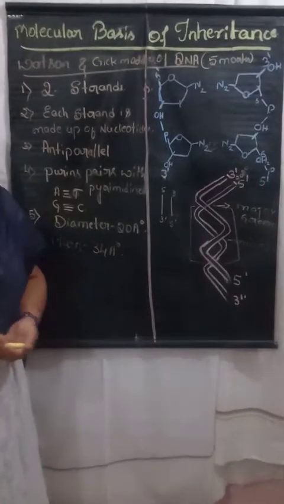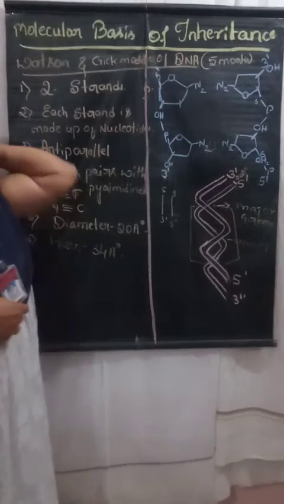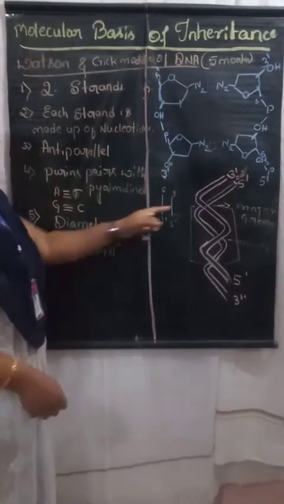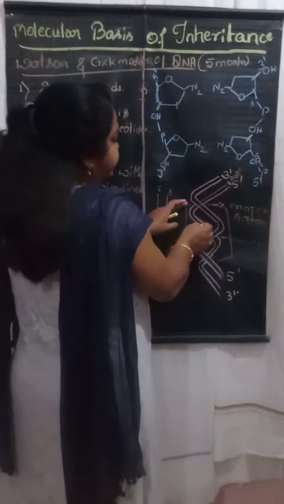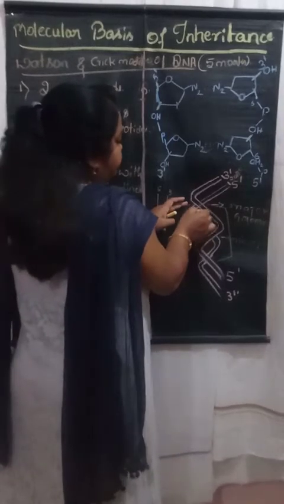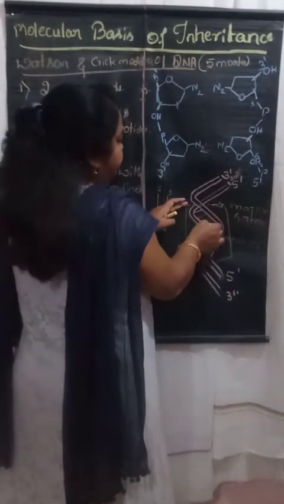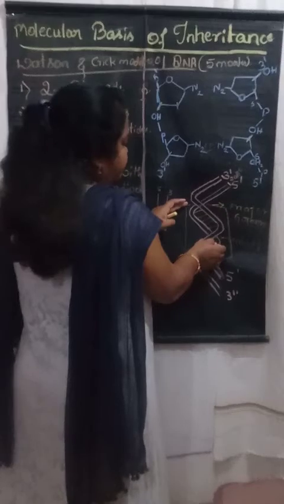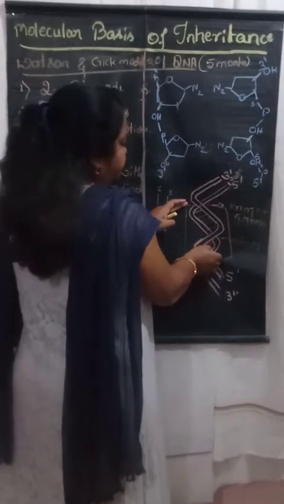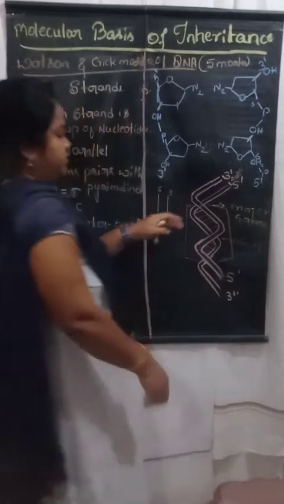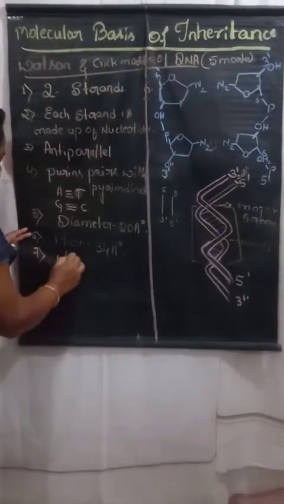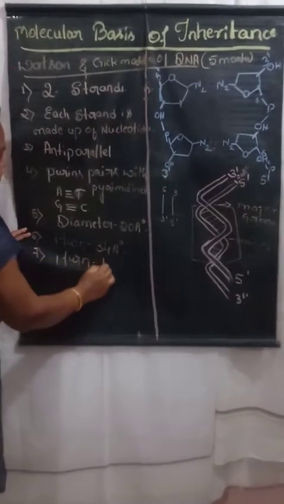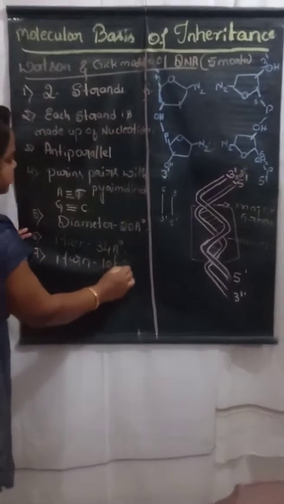And in one complete turn, we will see 10 base pairs. 1, 2, 3, 4, 5, and here also 1, 2, 3, 4, 5. So in one complete turn, we will see 10 base pairs.